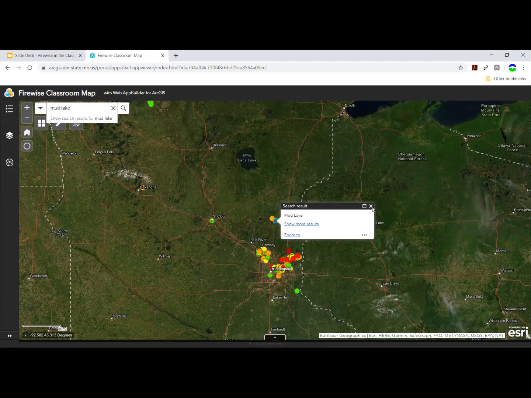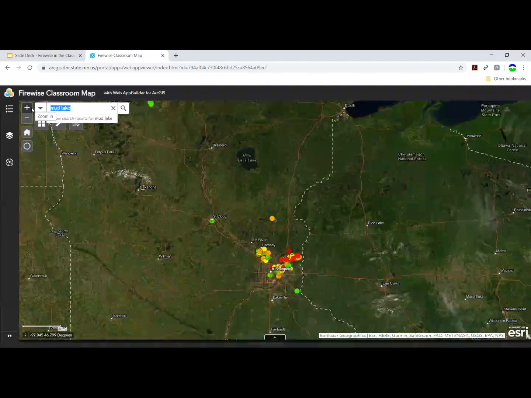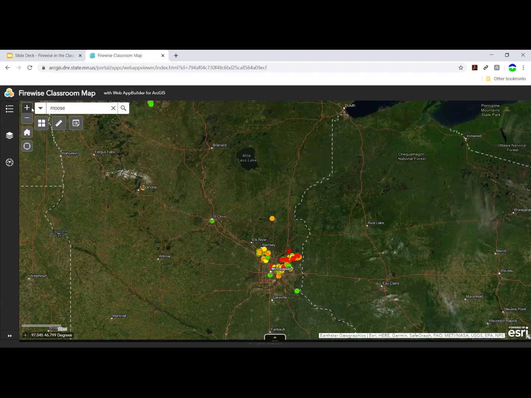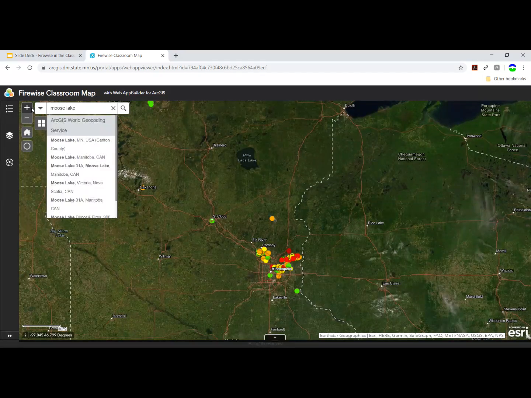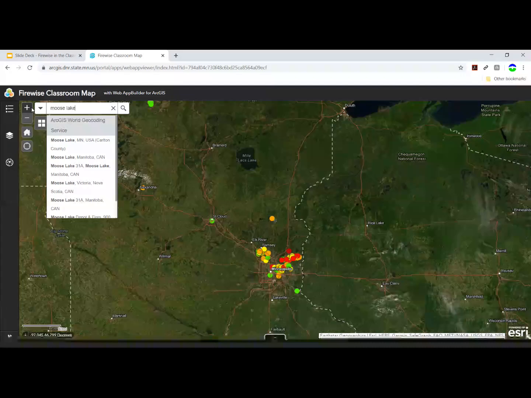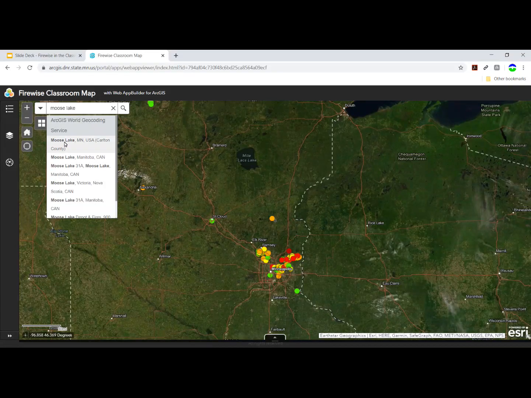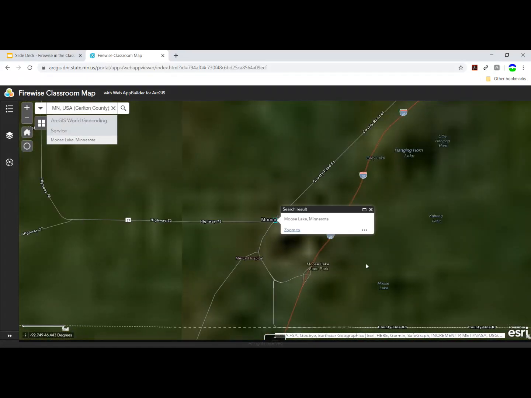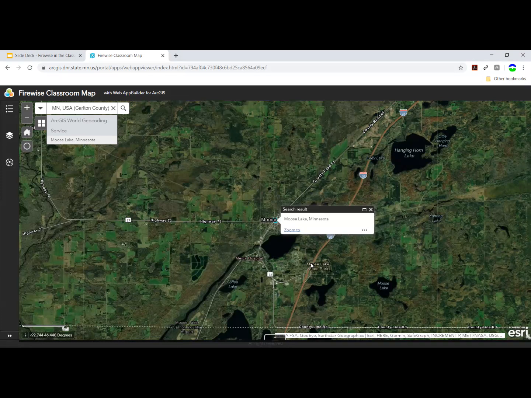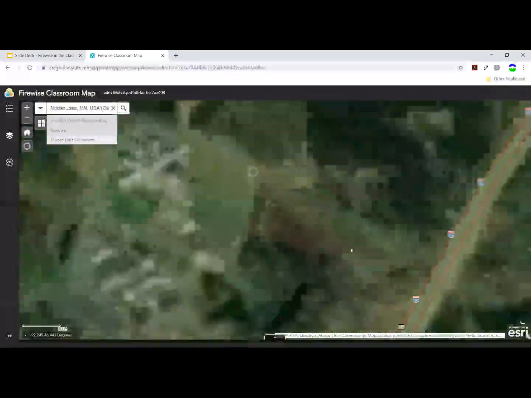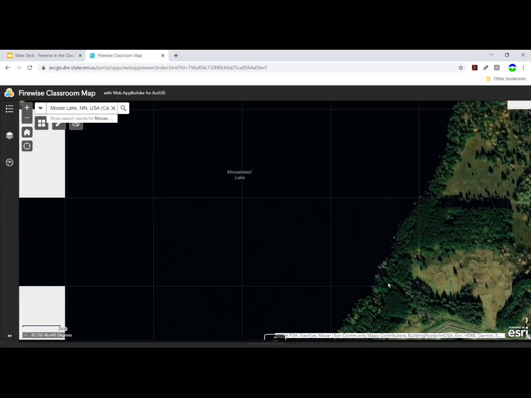Let's try something with a more definitive name. We learned about the Moose Lake fires. Let's find out where Moose Lake is. As I'm typing, certain things drop down in the menu. Usually, the topmost item in the list is the thing that best matches your search, and that's what we're going to choose. As I click, it zooms into the town of Moose Lake. I can zoom even further in to get a good idea of what the town looks like.